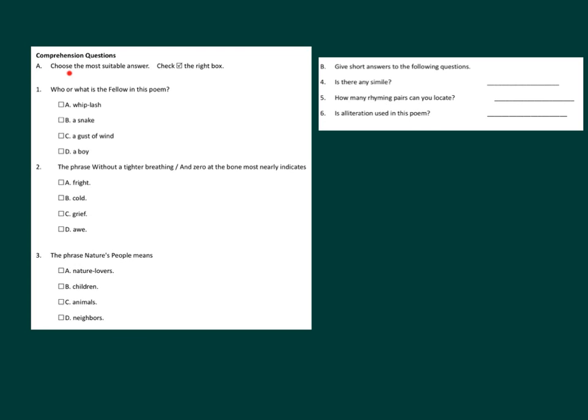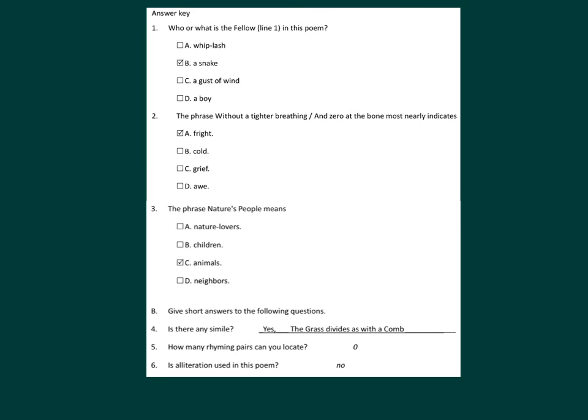A. Choose the most suitable answer. Check the right box. B. Give short answers to the following questions. Let's see the answer key now.